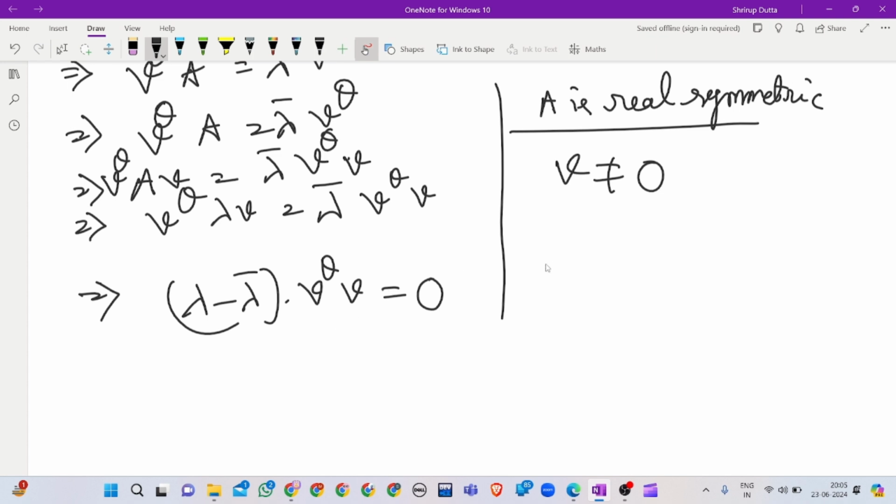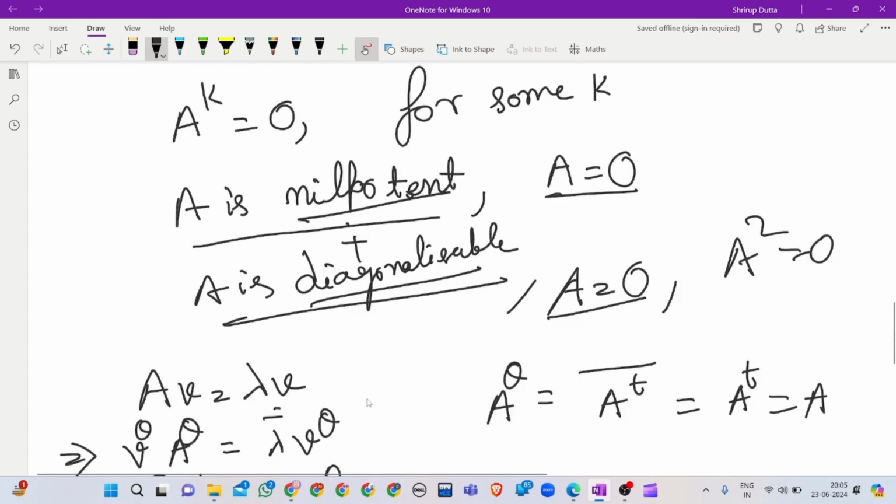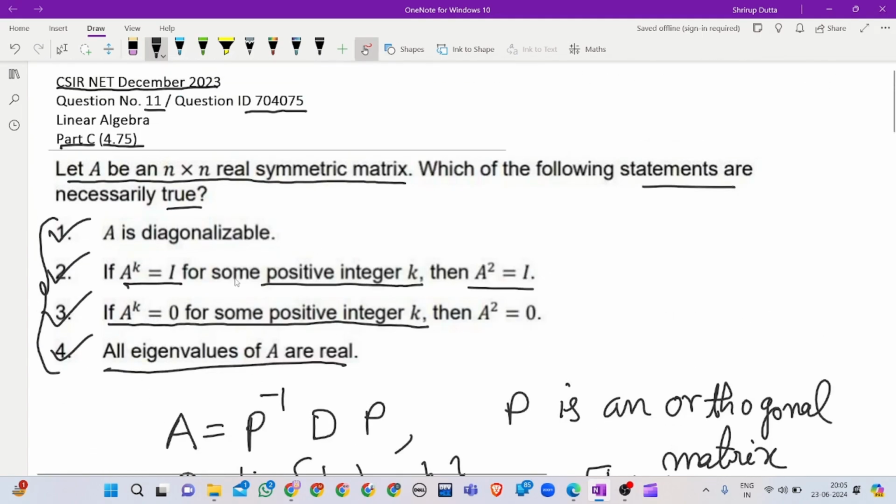So v conjugate times v is non-zero, and therefore lambda must be equal to lambda bar. This implies lambda is real. So option 4 is true. So all options are correct.